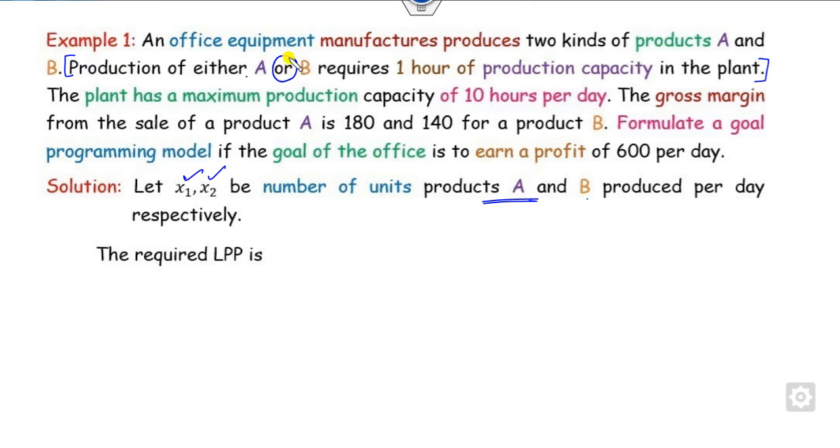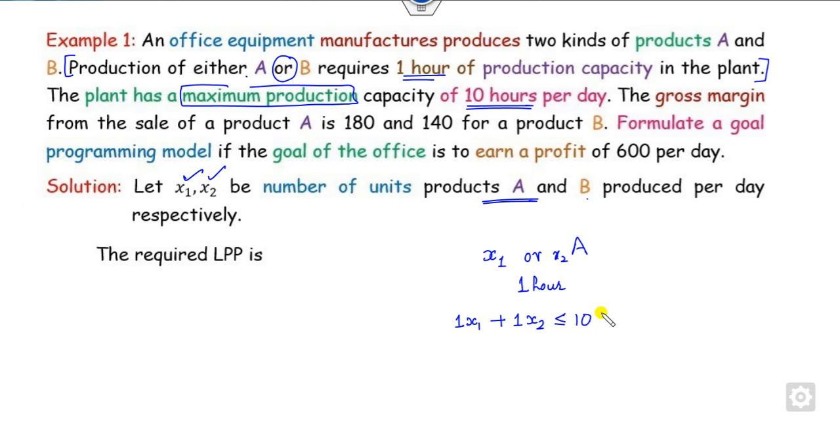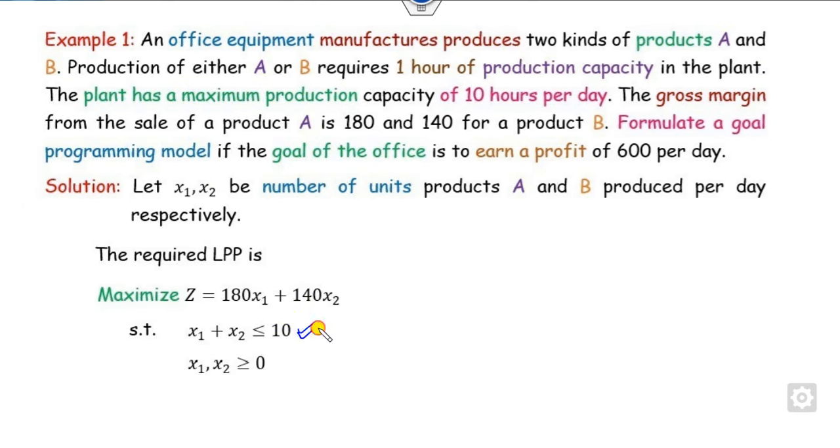Production of A or B requires 1 hour of this. So either X1 or X2 requires 1 hour, so the requirement is X1 plus X2, and the maximum capacity will be 10. This is the maximum requirement, and this is the profit given to you. So you can write it as a general LPP. Now in this case you can see there is no goal imposed on that.